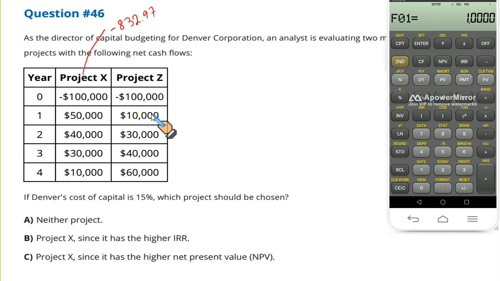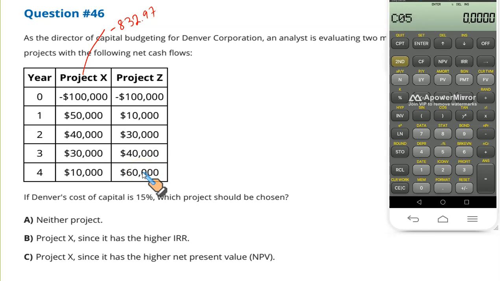enter, down arrow key once and again a second time because it's a single cash flow. Enter 30,000, enter, down arrow key twice, enter 40,000, enter, down arrow key twice, enter 60,000, enter, down arrow key twice.